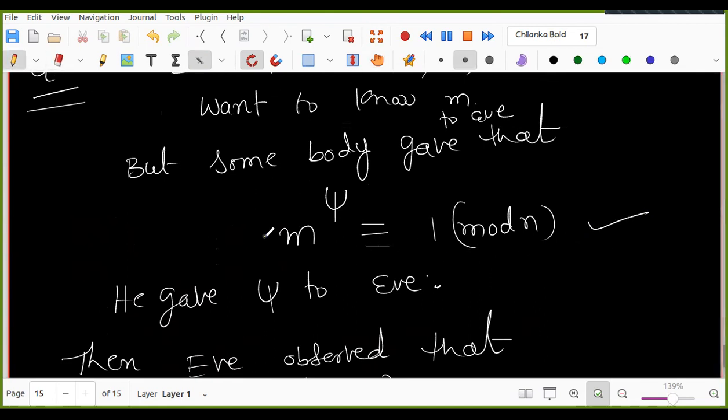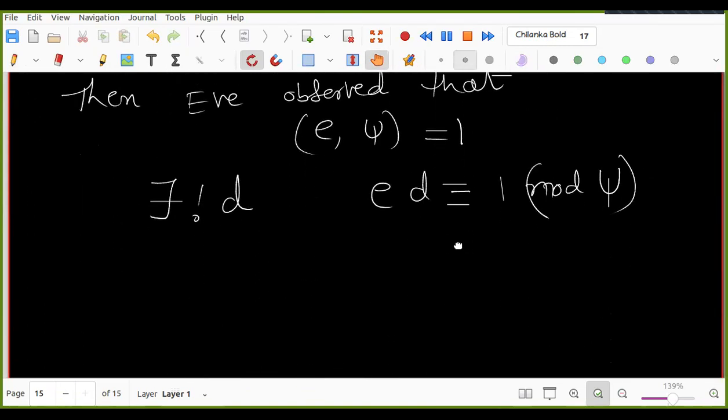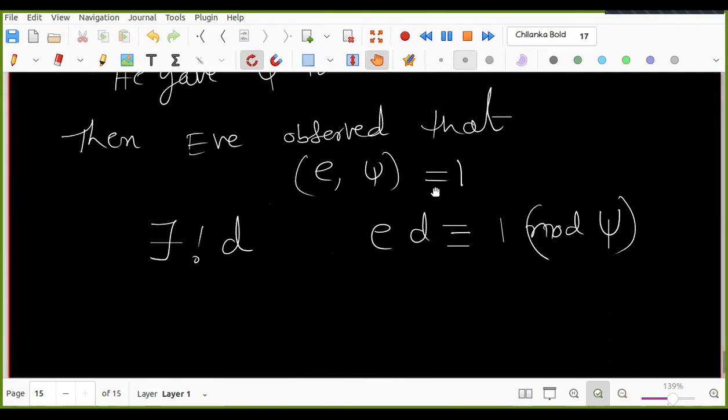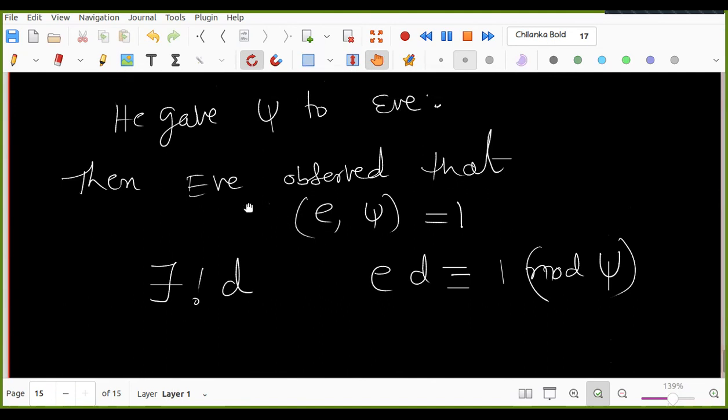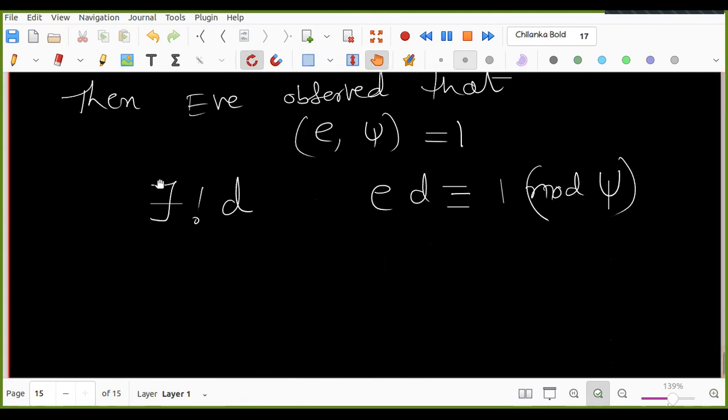Assume that Bob himself provided this extra thing to her. He is challenging: I'll give psi. So now Eve observed that E comma psi equal to 1, and she computed D. Now what can she do now?